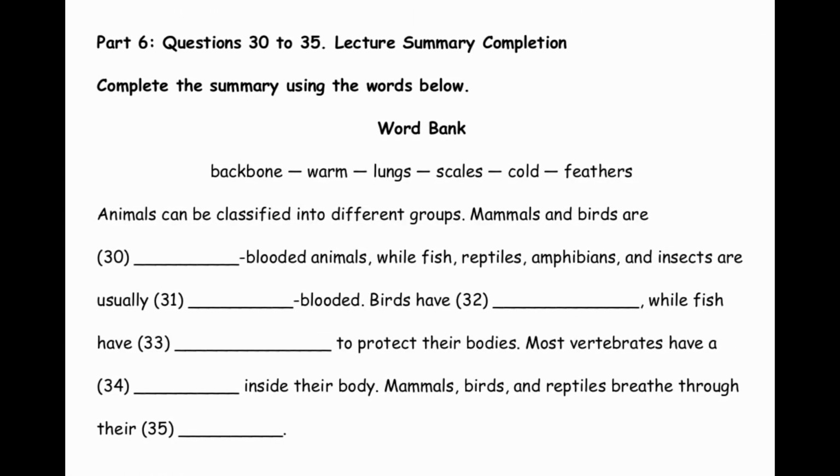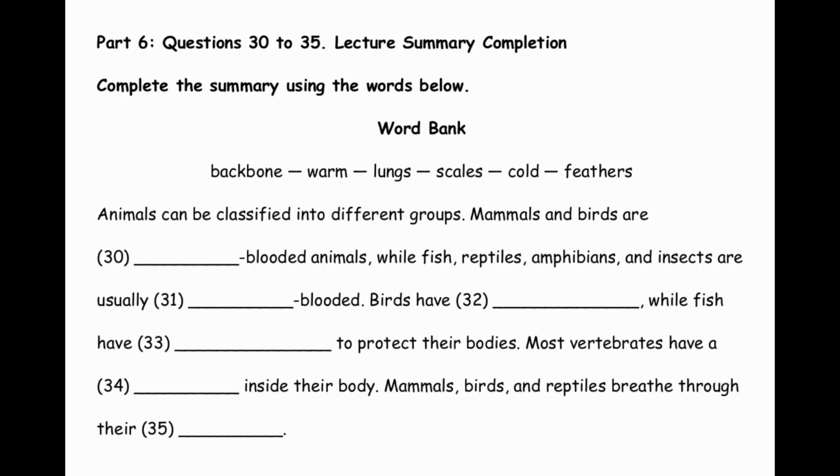Part 6. Questions 30 to 35. Lecture summary completion. Complete the summary using the words below. Professor: scientists classify animals into groups based on shared characteristics. Mammals and birds are warm-blooded animals because they can maintain a stable body temperature.